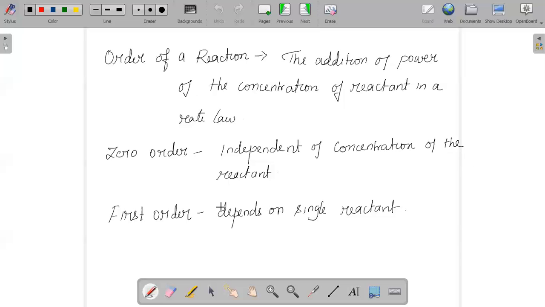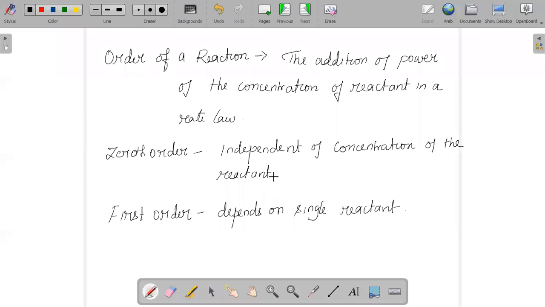So how do we categorize the zero order reaction? Suppose the rate of a reaction is independent of the concentration of the reactant which is participating in the reaction, then that particular reaction we give the name zero order reaction. The reaction which is independent of the concentration of your reactant.